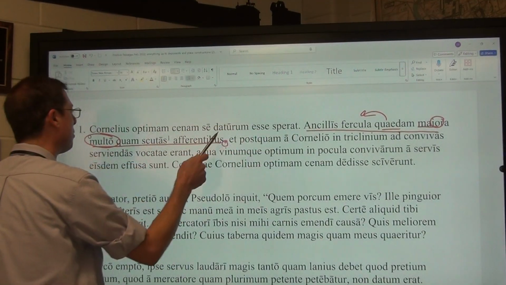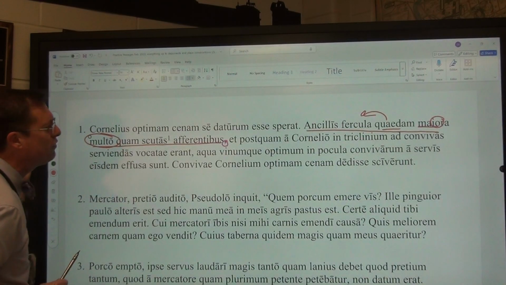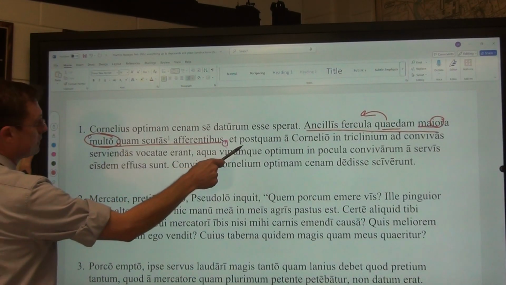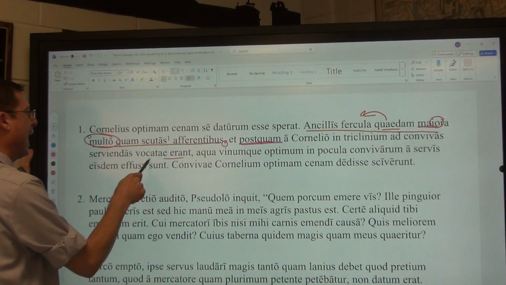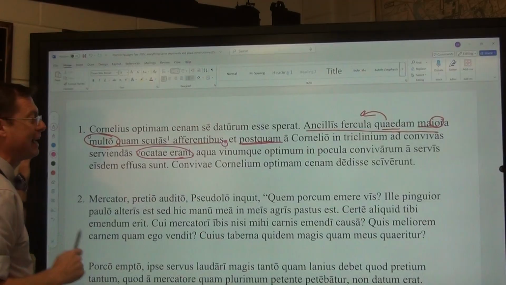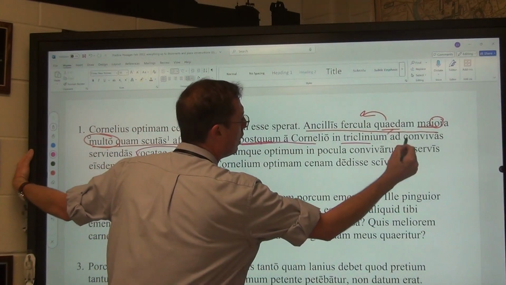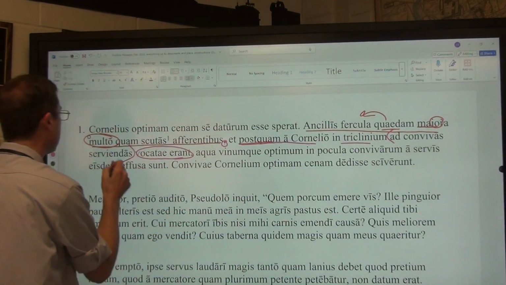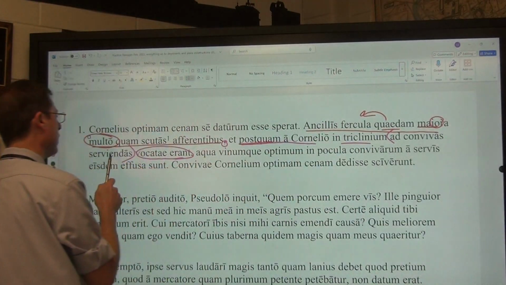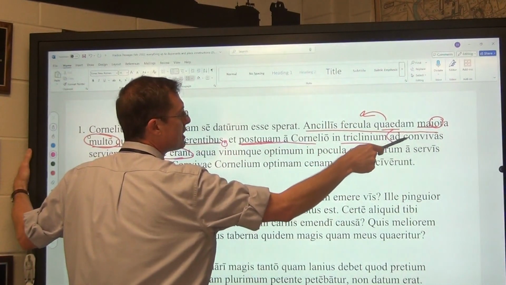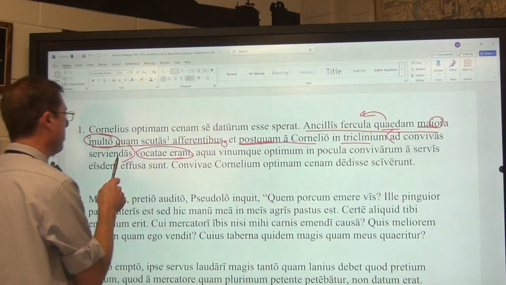With the slave ladies bringing trays, certain trays bigger by a lot than even shields, and another subordinating word: after they had, pluperfect passive, been called by Cornelius into the dining room, ad convivas serviendas. Remember that it is for the sake of either serving the guests or for the sake of the guests about to be served. Here it is for the sake of the guests about to be served.